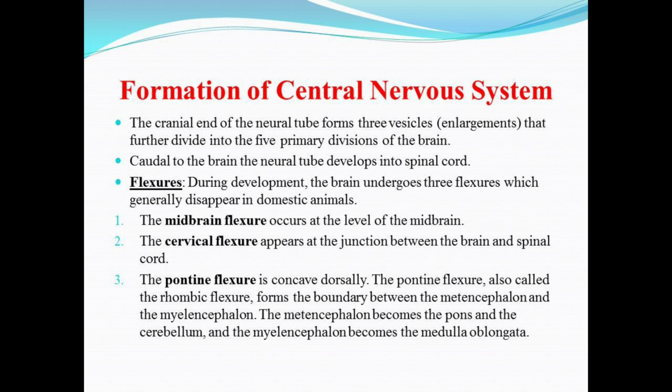Now we will discuss the formation of central nervous system. So basically the cranial end of the neural tube forms the three vesicles or the enlargements that further divide into the five primary divisions of the brain, and caudal to the brain the neural tube develops into the spinal cord.